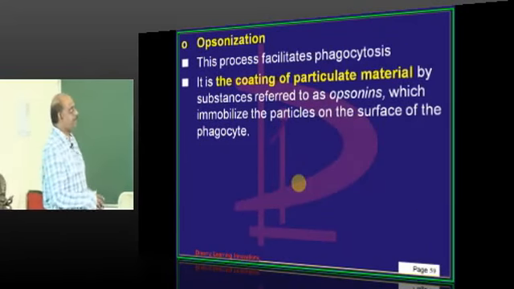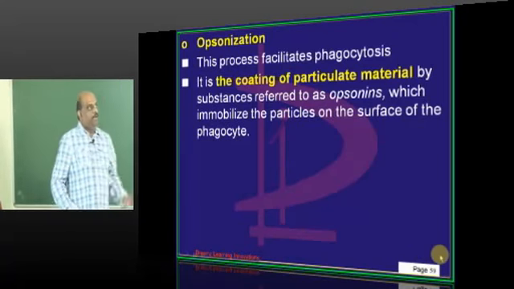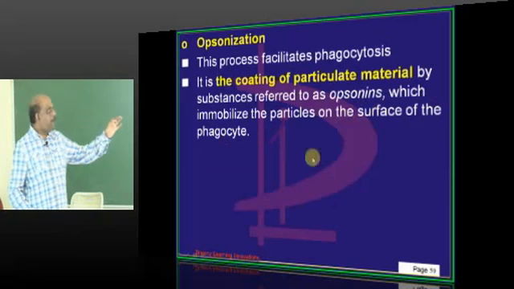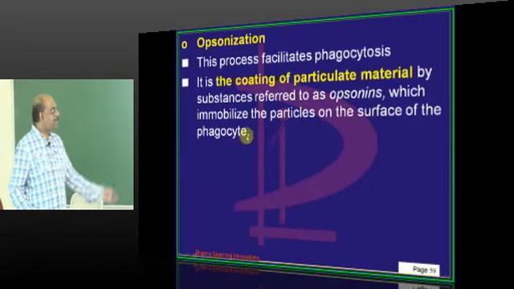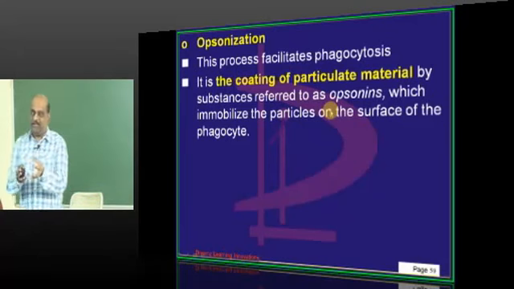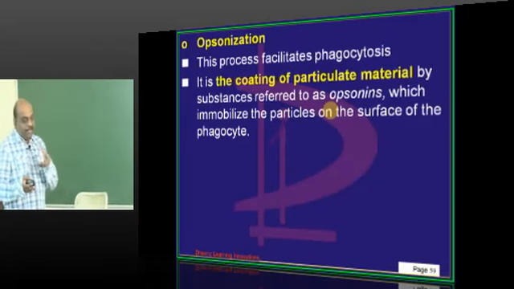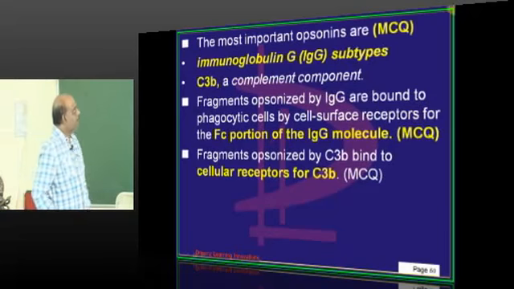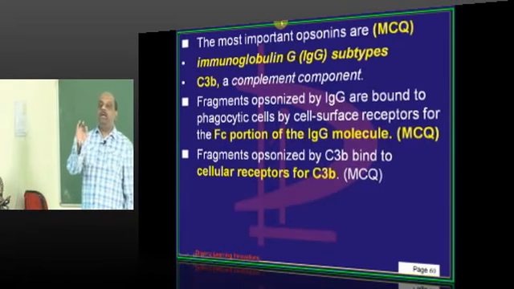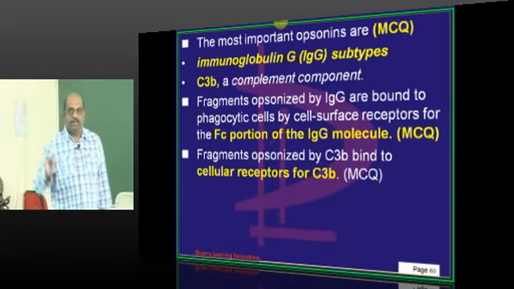Opsonization is a very important step. What is the meaning of it? To facilitate phagocytosis, first of all, opsonins will immobilize the particles, that is the organism, on the surface of the macrophage, and increase the antigenicity of it. So, one of the favorite questions asked by the examiner is, what are the opsonins?